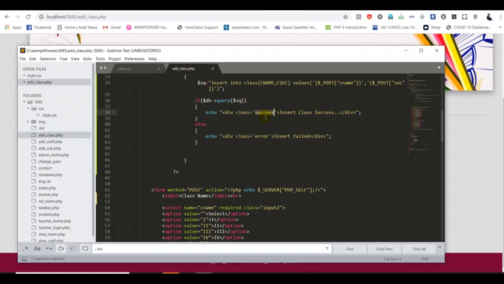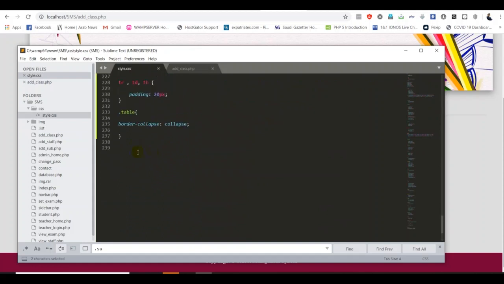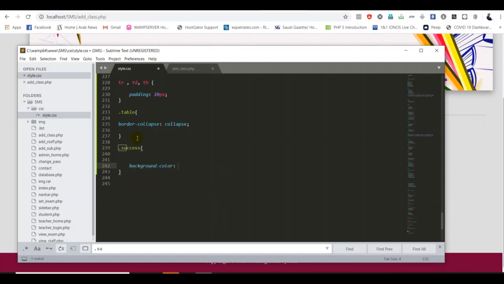One is class name success, another one is class name error. I want to give some style for these 2 classes. So I have to go back to my style.css. Come to the last, add the class and open curly braces. For the background, you can put red or any color, and I put the green background.